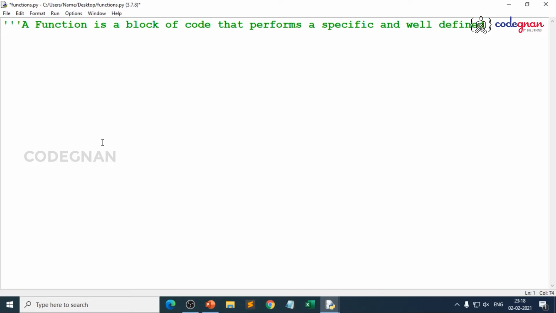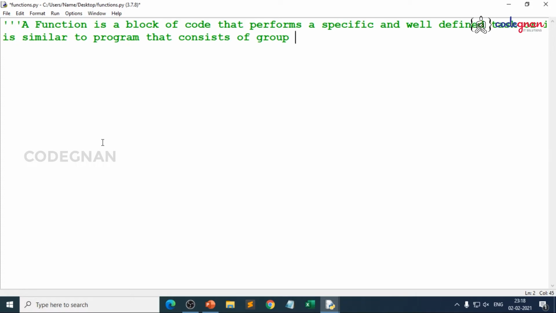When I say well-defined task, you know what your target is and you know what your input is. Basically, it is similar to a program. Generally, we relate a program with multiple statements, whether we take control statements, which include decision control or repetition control. It's up to you, right? It's similar to a program that consists of a group of statements. So you need not worry what those statements are.